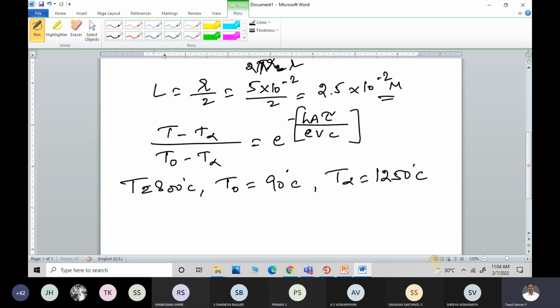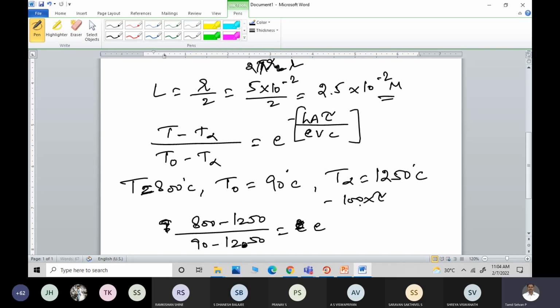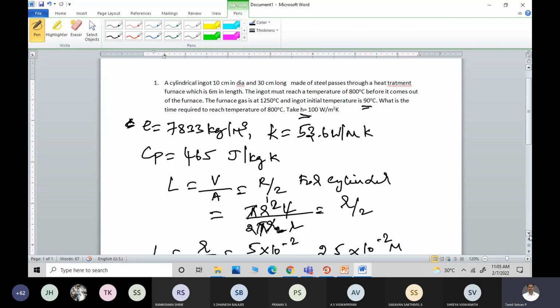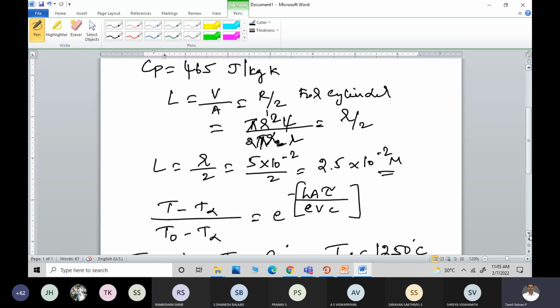Now substituting this, you will be getting 800 minus 1250 divided by 90 minus 1250, which is equal to e to the power minus 100 into tau divided by, so A by V, it's nothing but the inverse of V by A. We know that it is the inverse of V by A. Am I correct, students? Yes, sir. Inverse of V by A is A by V.